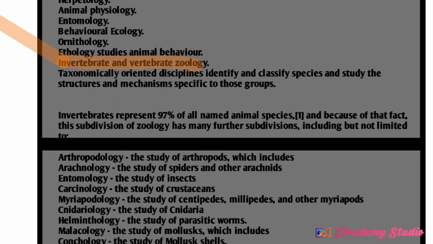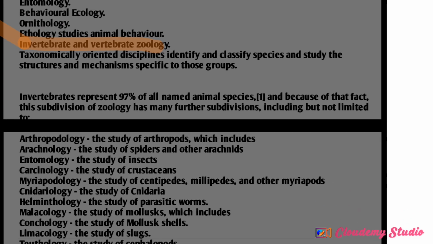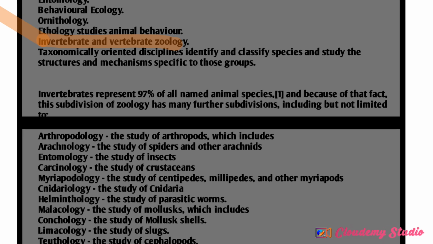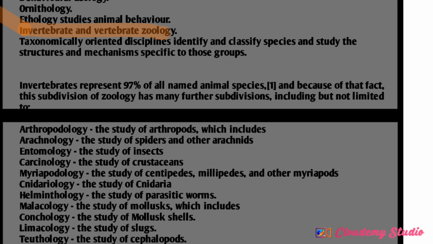Invertebrates occupy about 97% of all named animal species. You understand? That should show you how large the invertebrate group is. And we can say these are animals without a vertebral column.